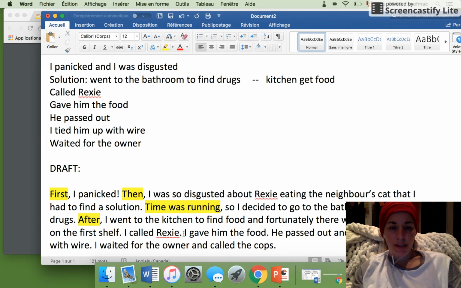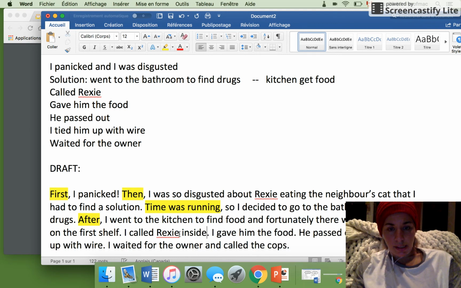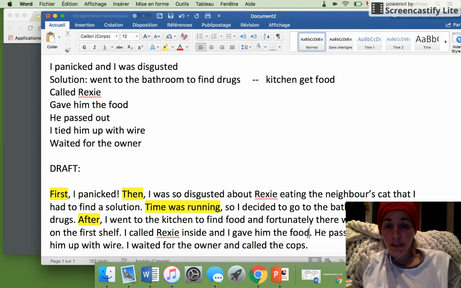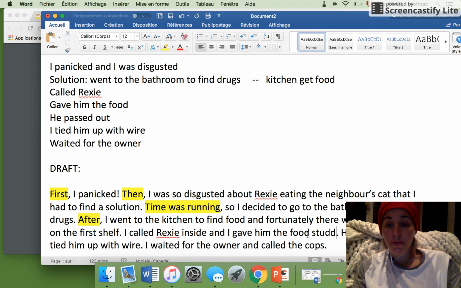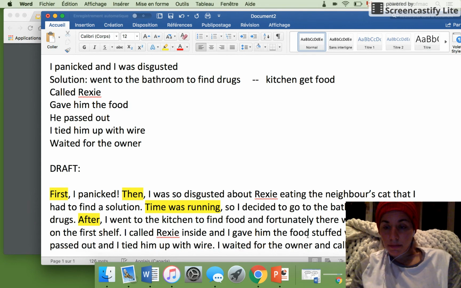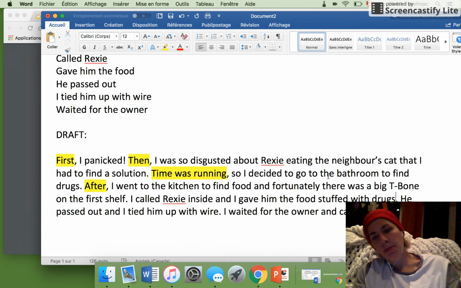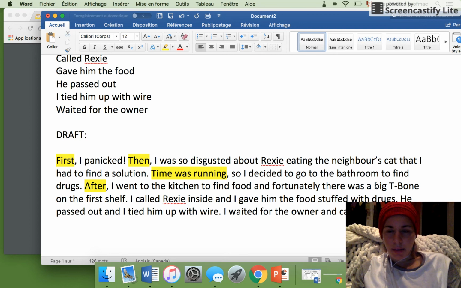I called Rexy inside, right? Because I wanted him to come inside. I called Rex inside and I gave him the food stuffed with drugs. I'm trying to think about a type of drug that makes people pass out, but it's not there.